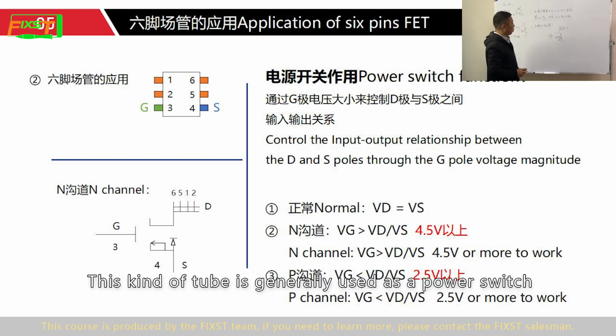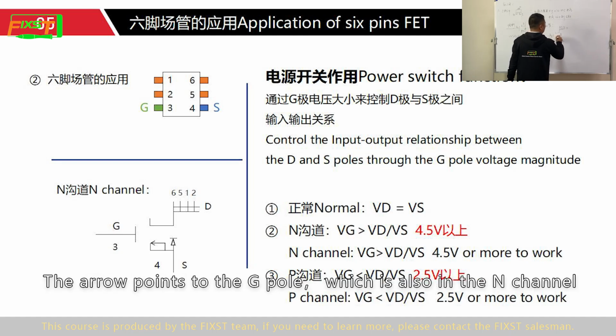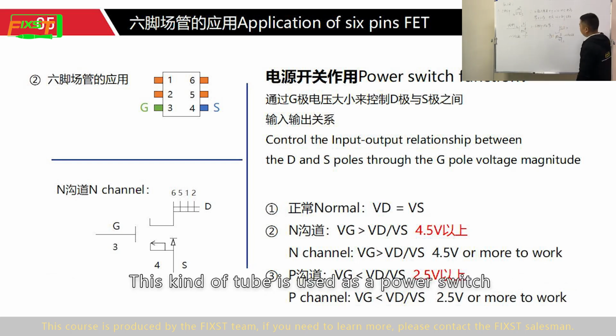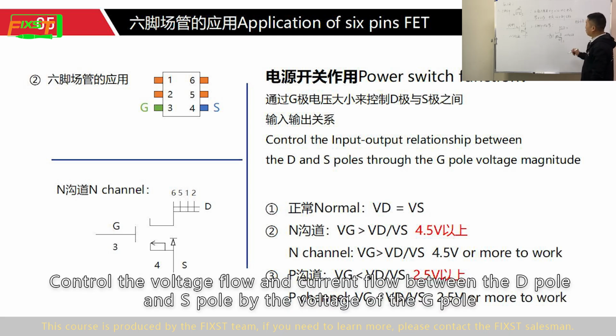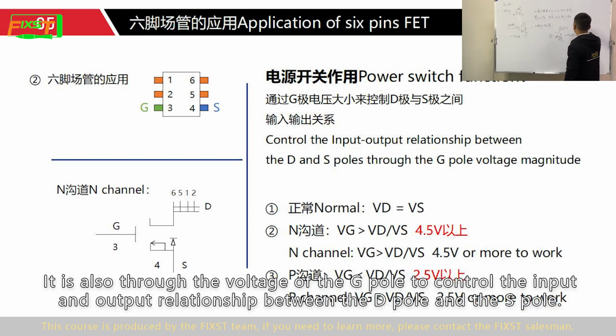This kind of tube is generally used as a power switch. The arrow points to the G pole, which is also N-channel. This kind of tube is used as a power switch. It controls the voltage and current flow between the D pole and S pole by the voltage of the G pole. It is also through the voltage of the G pole that the input and output relationship between the D pole and the S pole is controlled.